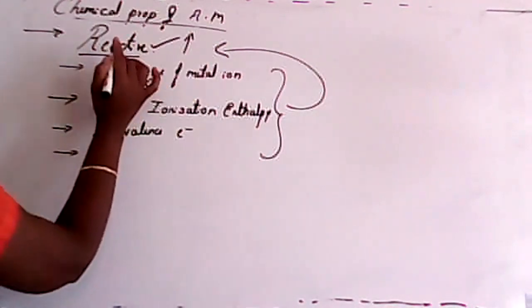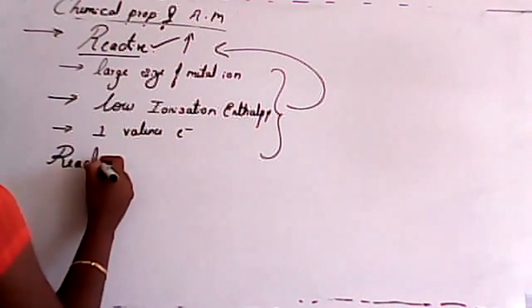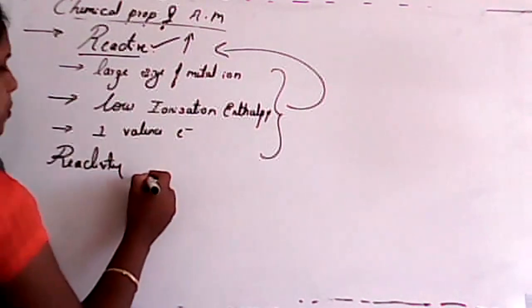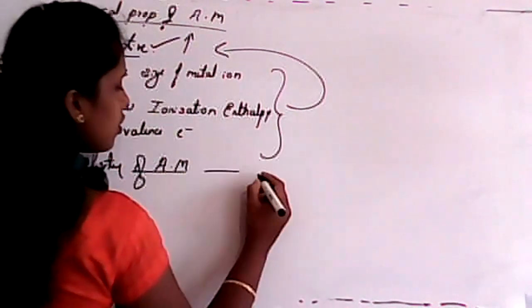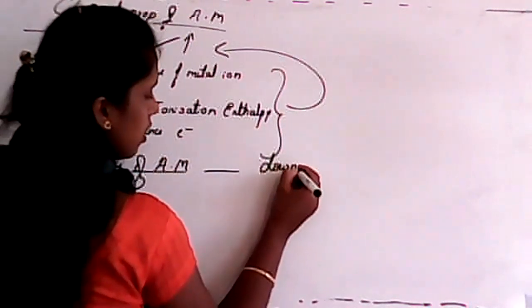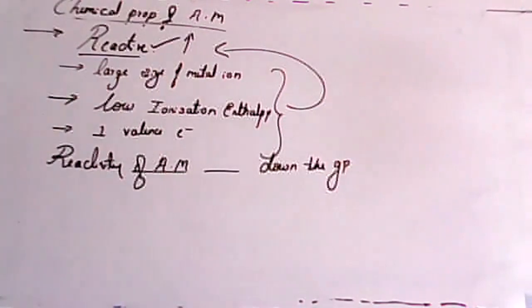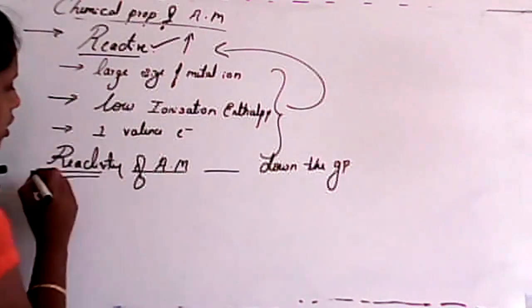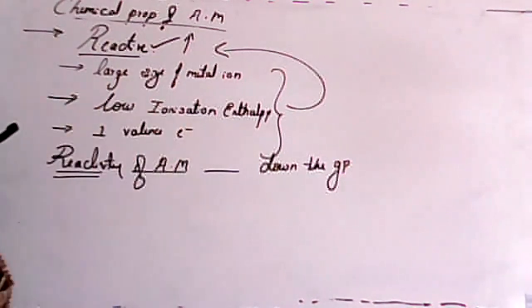Does the reactivity of alkali metals increase or decrease down the group, student? Just tell me. Down the group, it increases, because it depends on large size and low ionization enthalpy.